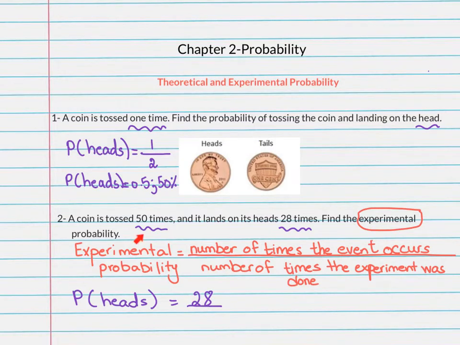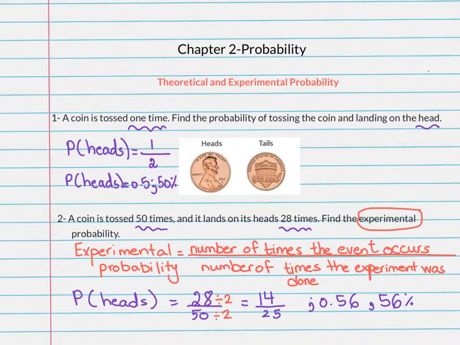We tossed the coin 50 times, so it's divided by 50. Again, if there is a possibility of simplifying, we need to simplify this fraction, divided by 2, to get 14 out of 25. If we need it as a decimal, we divide the numerator by the denominator to get 0.56. And if we need it as a percentage, we multiply it by 100 to get 56%.